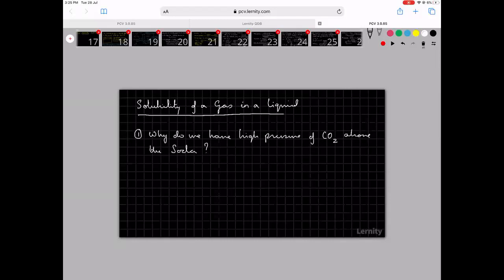The second one is in the case of scuba divers. Scuba divers basically take tanks of oxygen and then they go underwater. Now, when they go underwater, what happens? When you are underwater, pressure increases. Because pressure increases, the solubility of air in the blood increases.